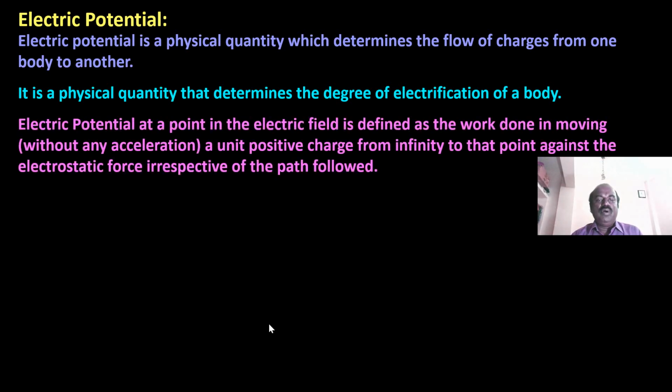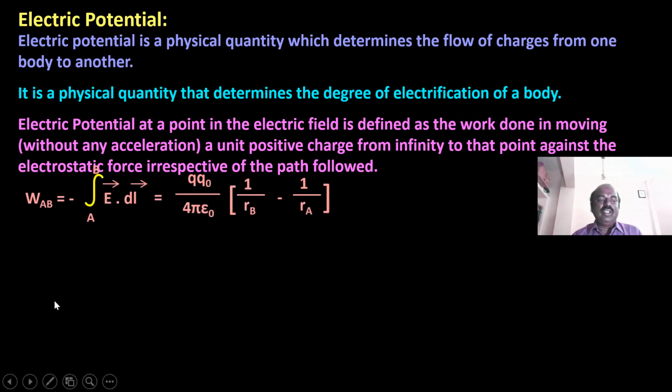Electric potential at a point in the electric field is defined as the work done in moving a unit positive charge, without any acceleration, from infinity to that point against the electrostatic force, irrespective of the path followed. Here W_AB, the work done from A to B, is the integral of E vector dot dl, then you substitute the value of E, Q naught by 4 epsilon 0, 1 by R_B minus